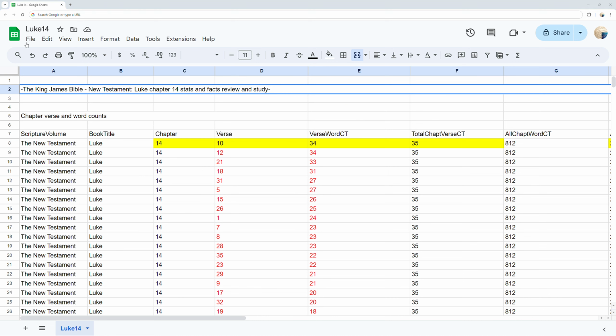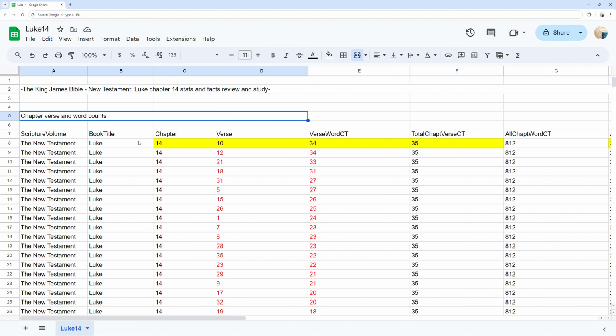King James Bible, New Testament, Luke chapter 14 Stats and Facts Review and Study. Chapter, verse, and word counts. Luke chapter 14 verse 10 has the most words at 34 words.